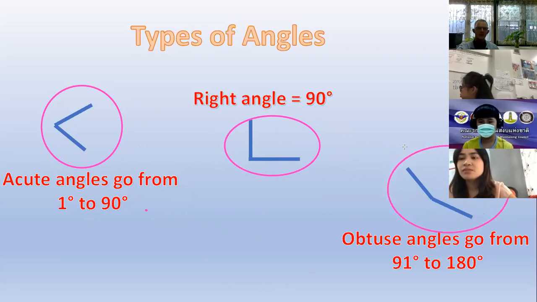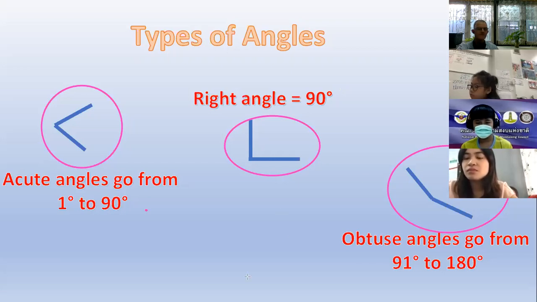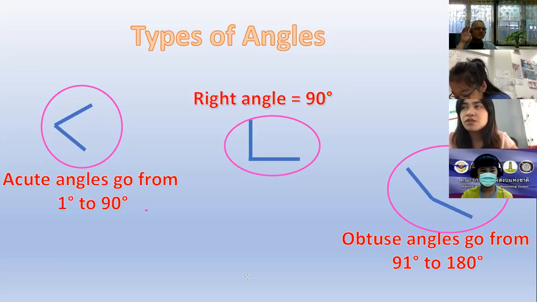And our last one here. What is the name of this angle? I'm listening. Student, can you say?